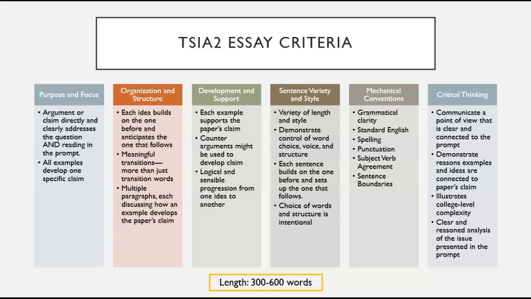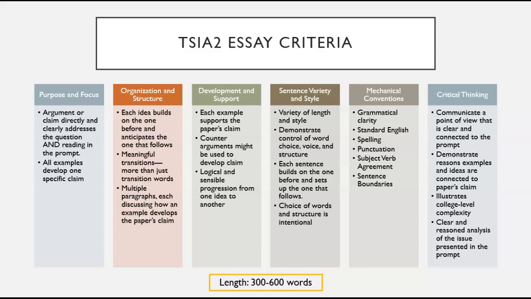If you don't have a strong purpose and focus that is organized, where all of your examples are organized to build on the one before and set up the next one, there's a good chance that the examples you're choosing may not be developed enough to support that paper's focus. The first three criteria are your higher order concerns. The second three criteria are your lower order concerns. Higher order concerns deal with purpose and organization, and lower order concerns deal with style and grammatical convention.